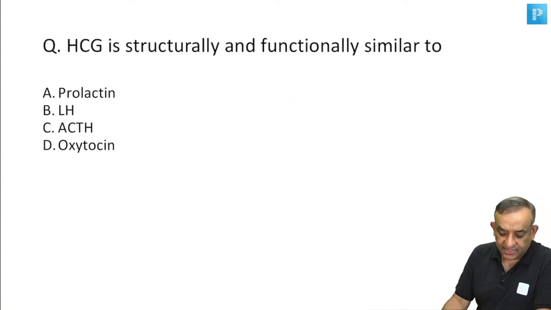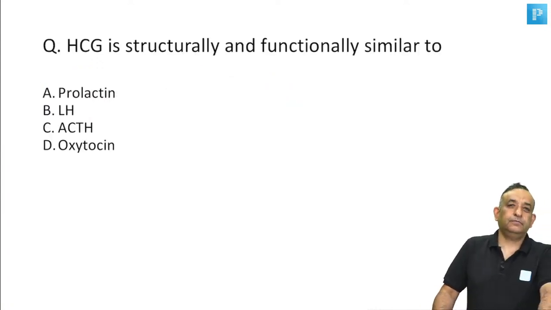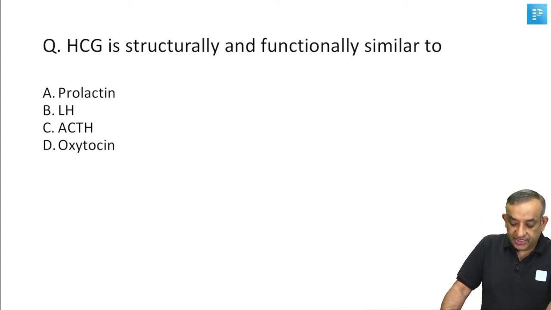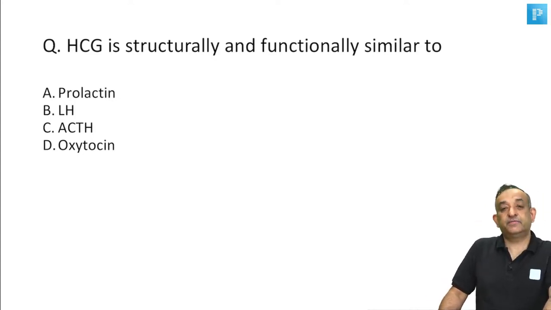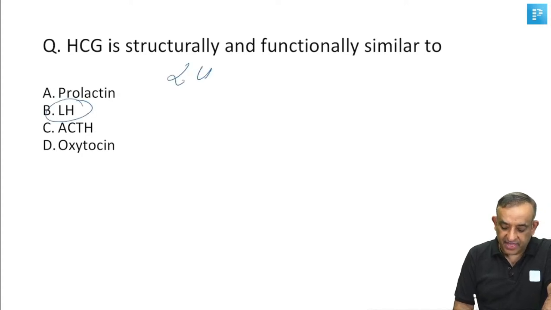Right, guys. HCG is structurally and functionally similar to which one of these? This was a biochemistry question, but I took the liberty of putting it here. Yes, C, LH. Alpha LH is the same as alpha HCG.